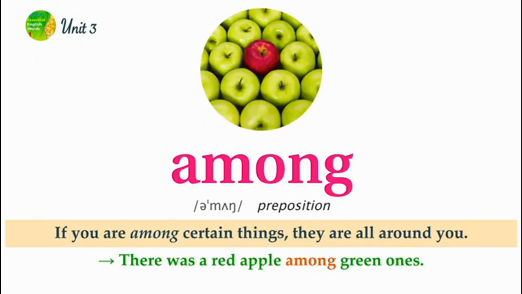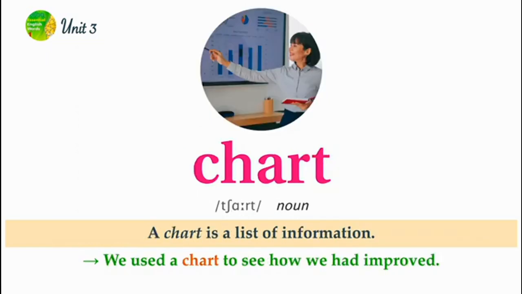Among. If you are among certain things, they are all around you. There was a red apple among the green ones. Chart. A chart is a list of information. We used a chart to see how we had improved.